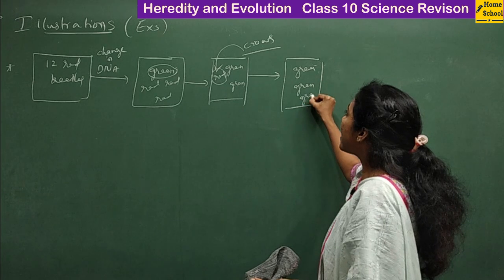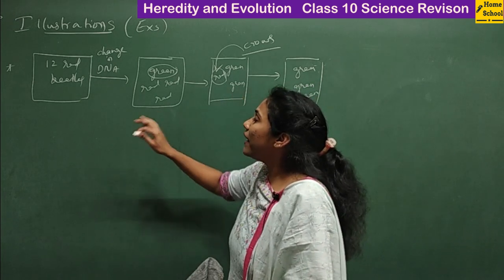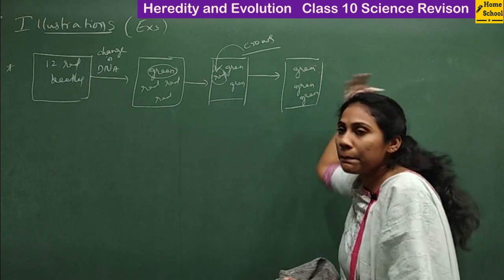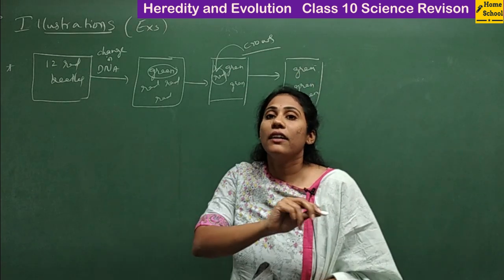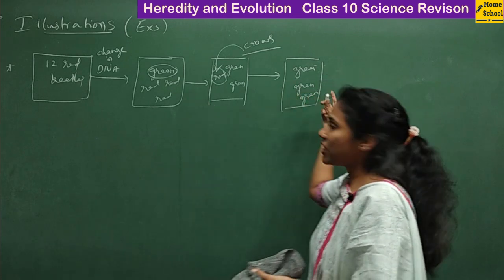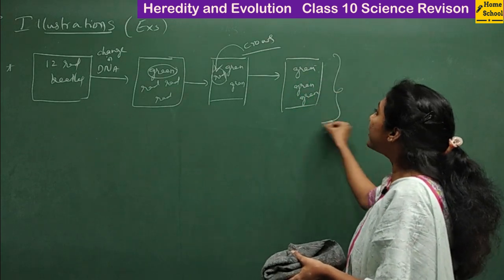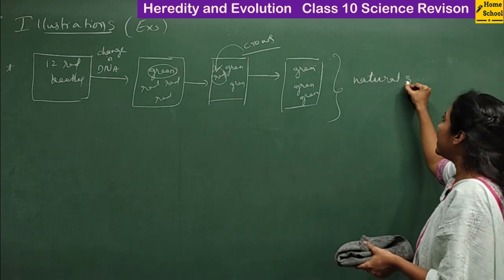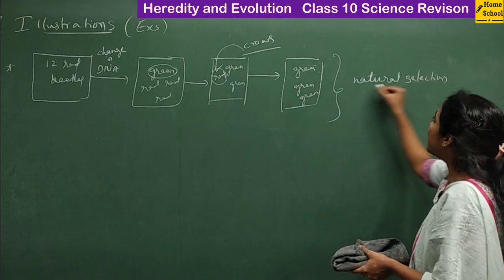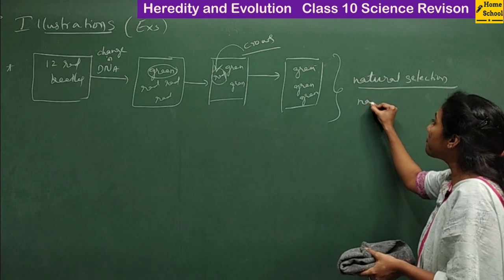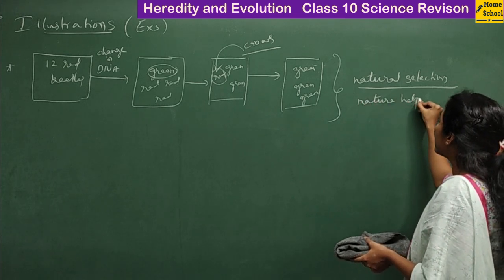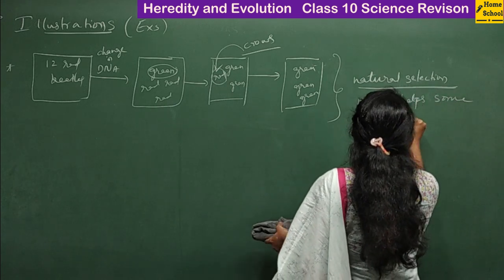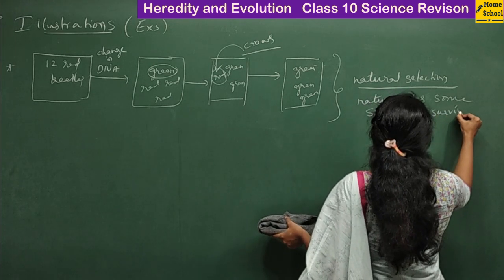Okay, so this is one example of evolution, but this is not evolution to a greater extent, isn't it? You are not getting some other species here. You have got beetles itself, only the gene with respect to color has changed, right? And how did this evolution take place? It took place because of natural selection, right? So what do you mean by natural selection? Nature helps some species to survive, and that is called natural selection, guys.